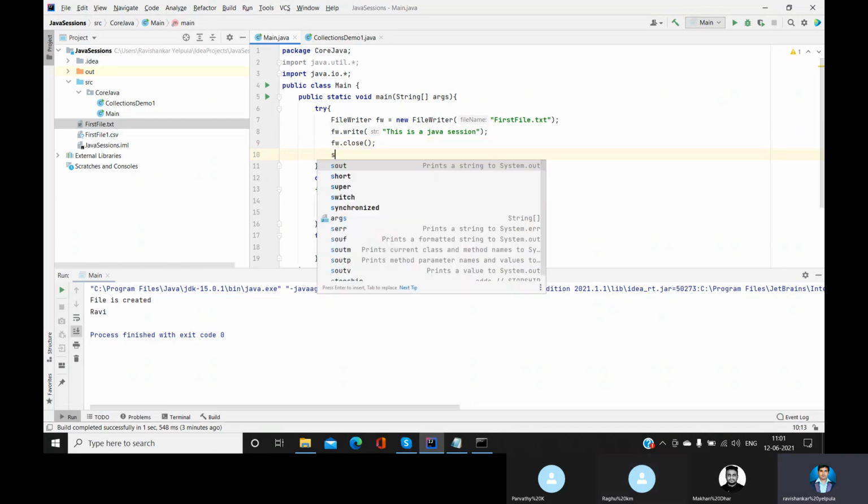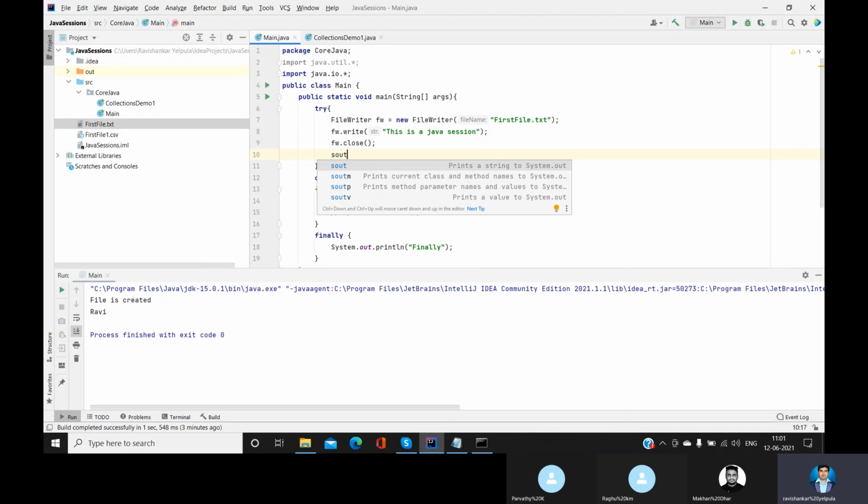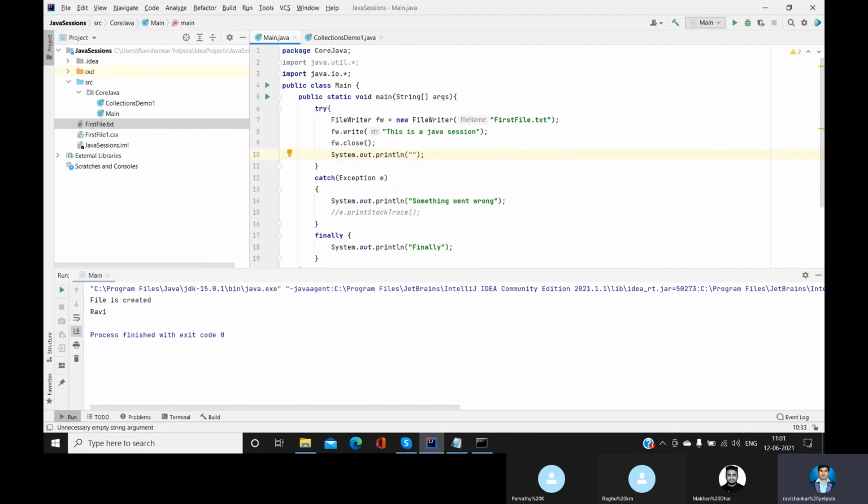Now just print something. What did you print? Yes, you have written the file successfully. Now let's see what will happen. Yeah, successful. We are able to write something into it.